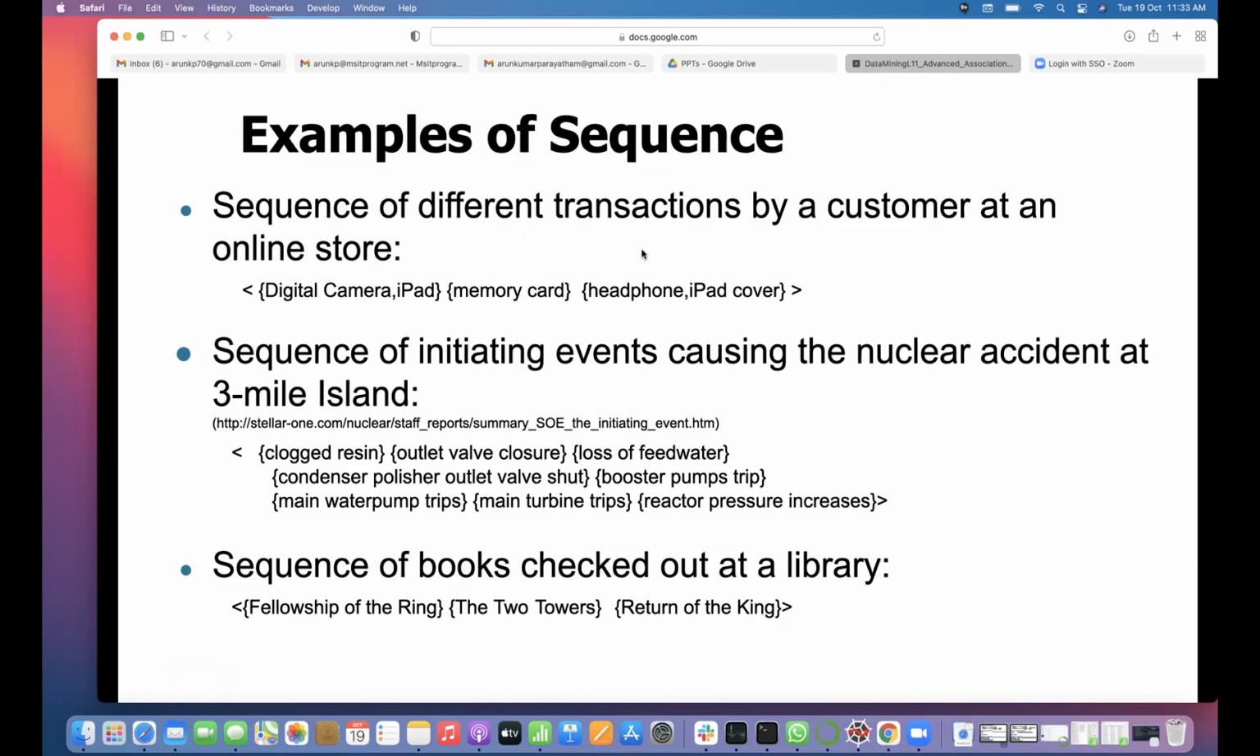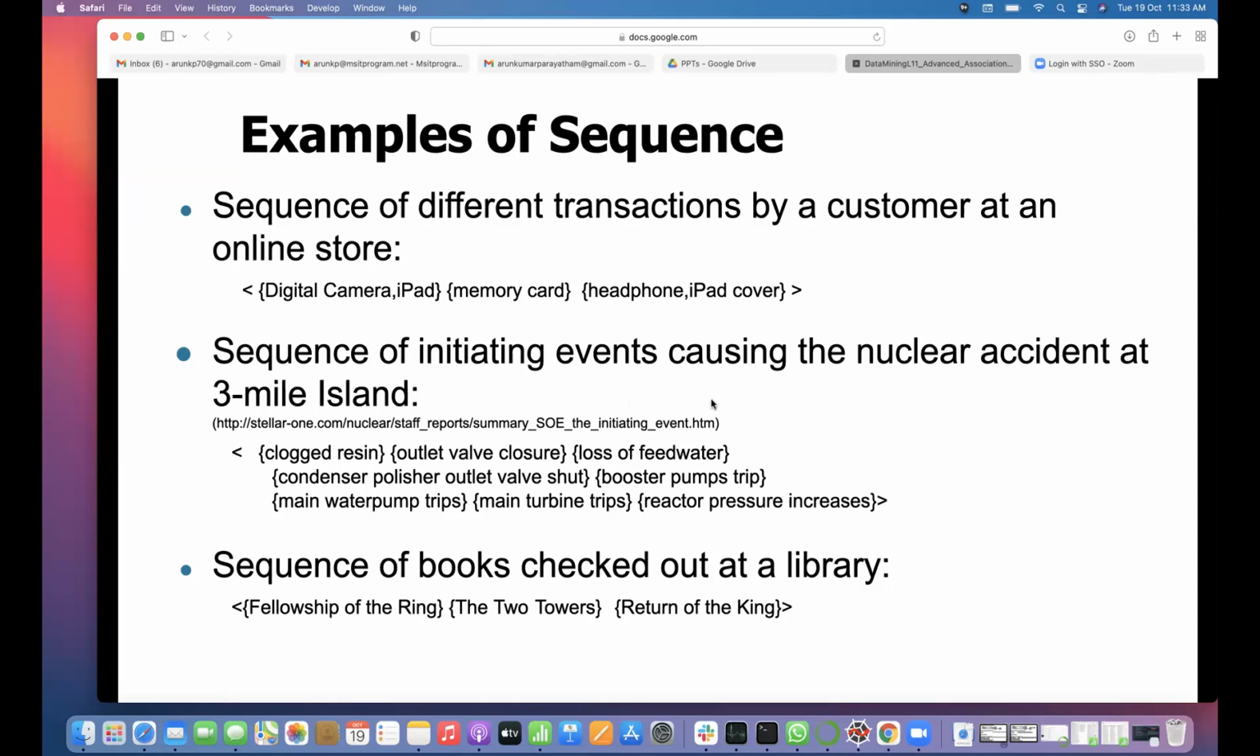So, a sequence of different transactions by a customer at an online store: digital camera, iPad. Then later they purchase a memory card. Later they purchase headphones and an iPad cover. Something like that. These are not transactions done simultaneously, but transactions done sequentially by the same users.